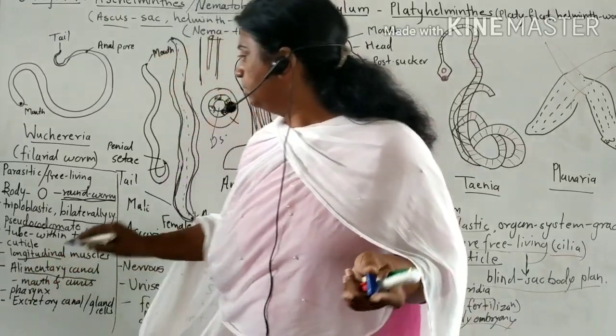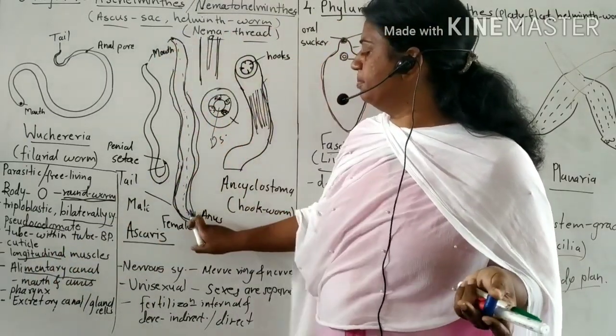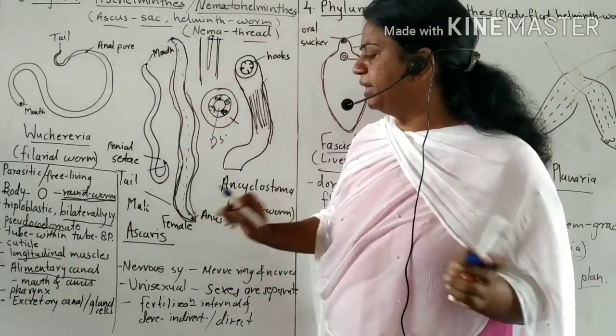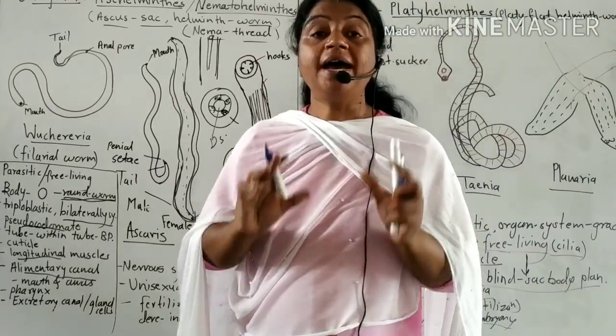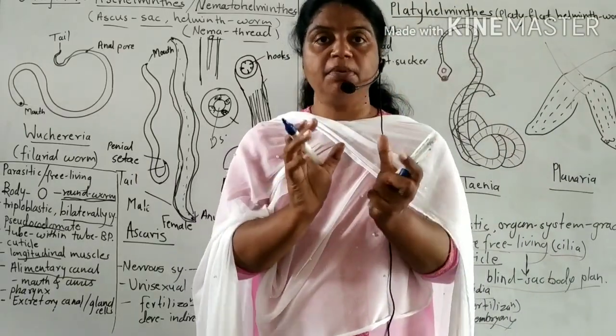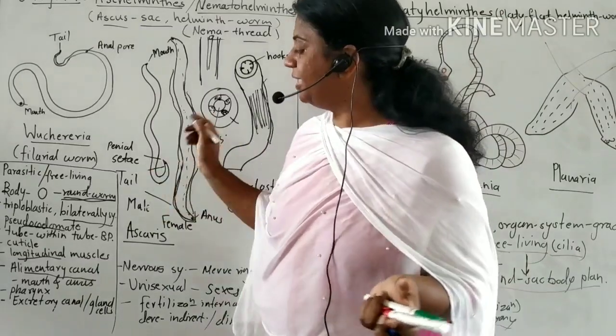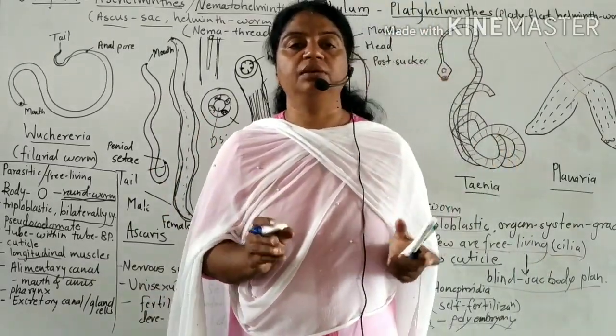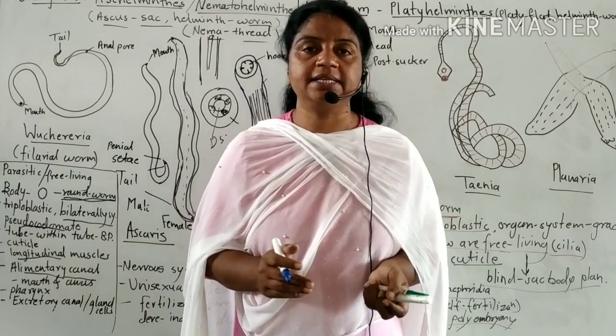The alimentary canal, meaning the digestive system, is complete. One end has the mouth, another end has the anus. The pharynx is well developed, muscular and large. Excretion is with the help of canals and gland cells.